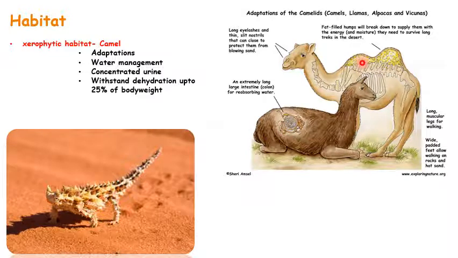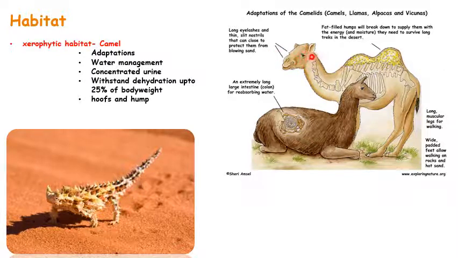Another important feature of these camels, as you can see, is that they have a hump and hoof that store a lot of fat, which helps them stay hungry for a long time, because this will be metabolized and provide energy for the very long journey that they make in the desert. They also have very long muscular legs for walking and wide padded feet, which allow them to walk on rocks and at the same time on hot sand.